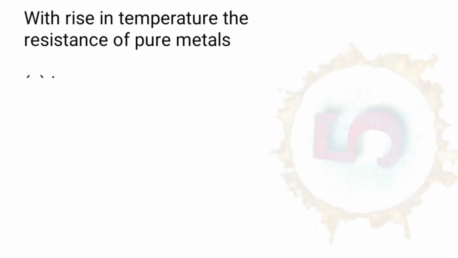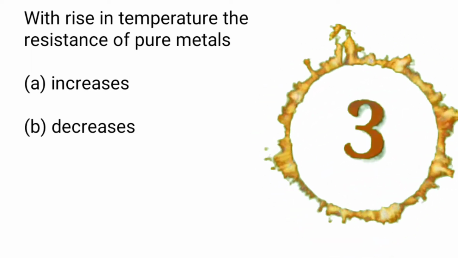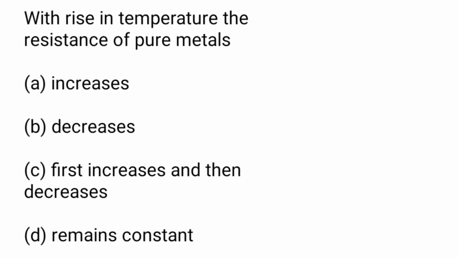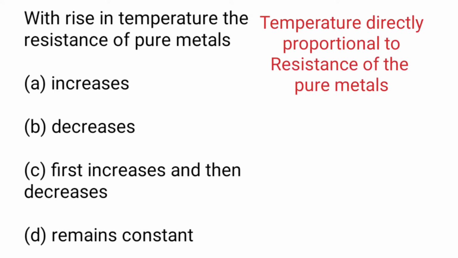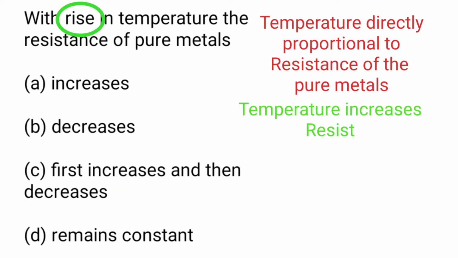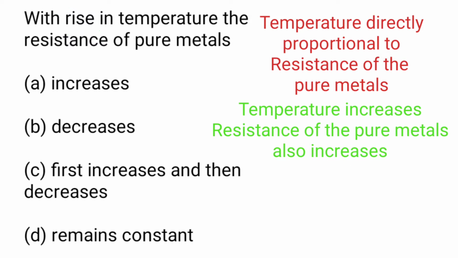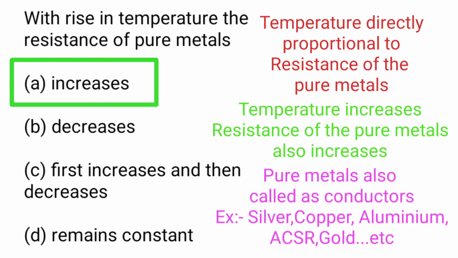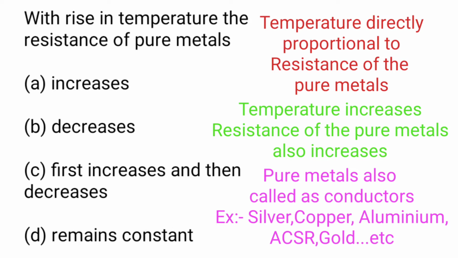Next one is, with rise in temperature, the resistance of pure metals: A. increases, B. decreases, C. first increases and then decreases, D. remains constant. Here explanation is, temperature is directly proportional to the resistance of the pure metal. Here rise means increase. So as temperature increases, resistance of the pure metals also increases. So answer is A. increases. Here pure metals are also called conductors. Examples are silver, copper, aluminium, ACSR, gold, etc.